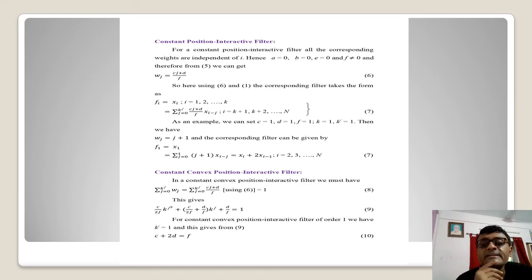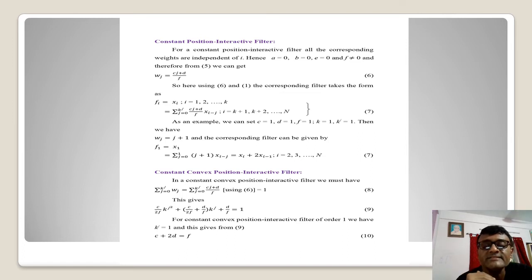As an example, we put the values C as 1, D as 1, F as 1, K as 1, K prime as 1. We know already that A, B, and E are taken to be 0 for the constant filters. And in this particular example, Wj is j plus 1. So accordingly, this equation 7 comes very quickly, and we have this result.